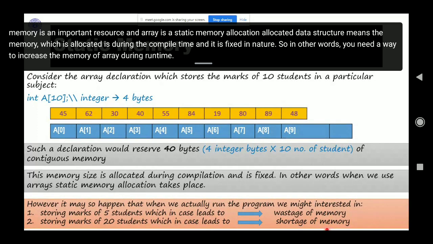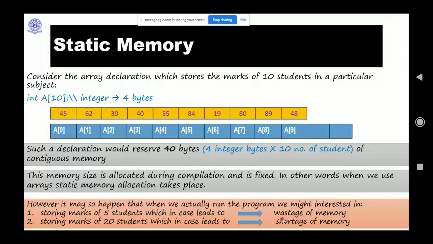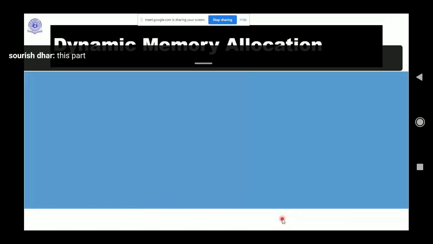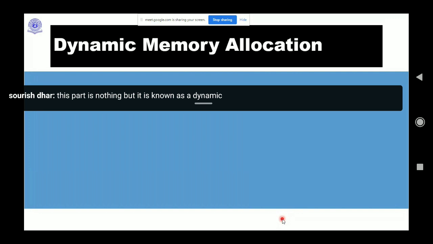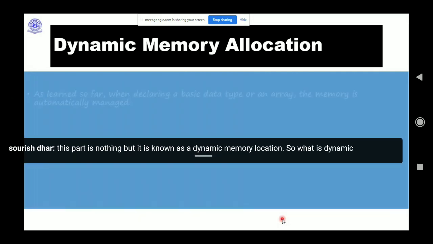This part is known as dynamic memory allocation. So what is dynamic memory allocation?